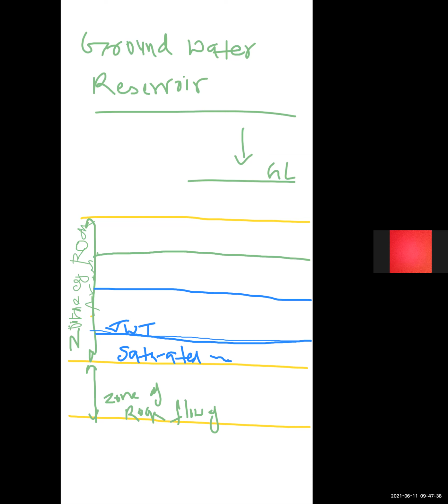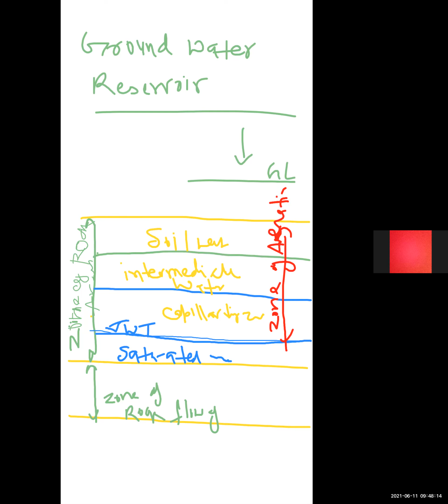Above the saturated zone, this zone is known as the capillary zone. This zone is the intermediate water zone, and here is the soil water. These three zones combined are known as the zone of aeration.